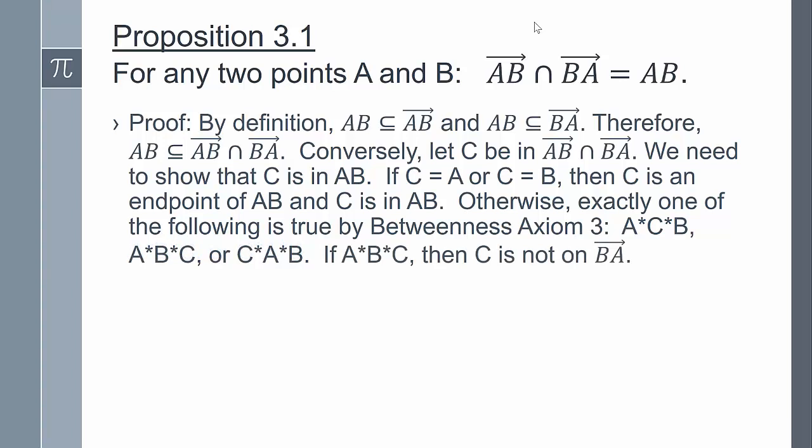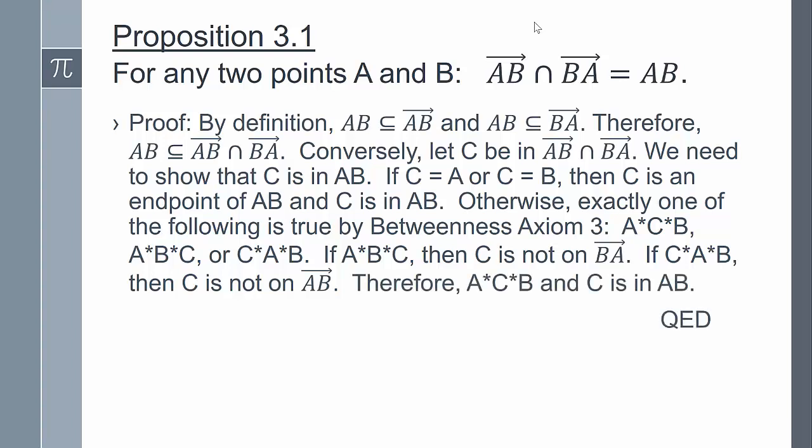Let's look at the case when B is between A and C. Well, if B is between A and C, then C is not on ray BA, so that's a contradiction. If A is between C and B, then C is not on ray AB, which is another contradiction. So therefore, it must be that C is between A and B, and that proves that C is in segment AB. That concludes the proof of proposition 3.1.